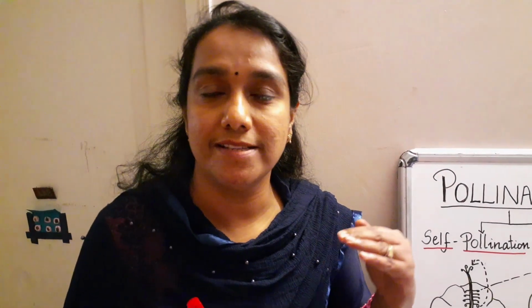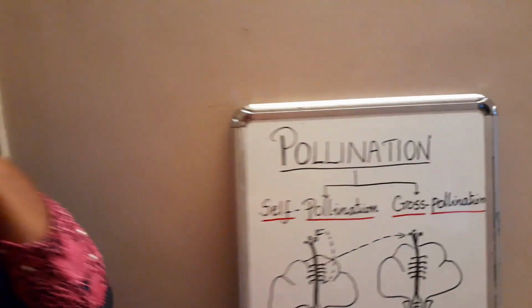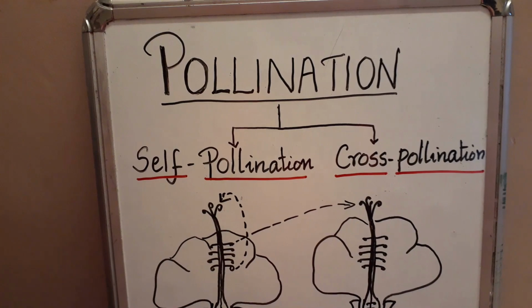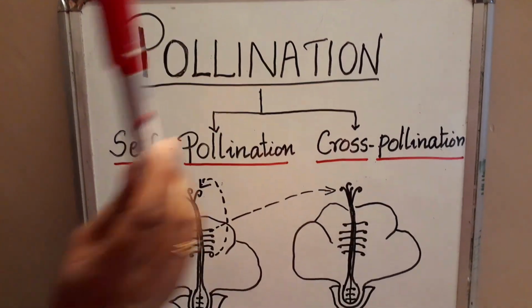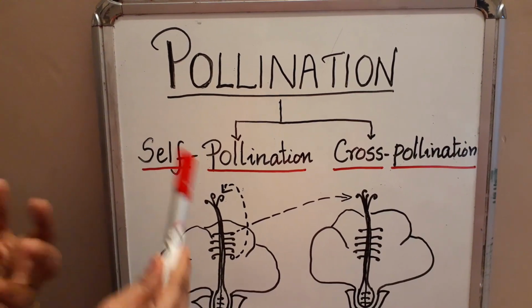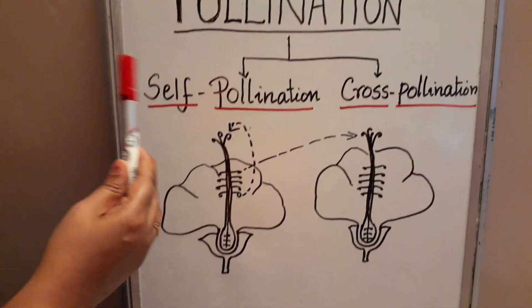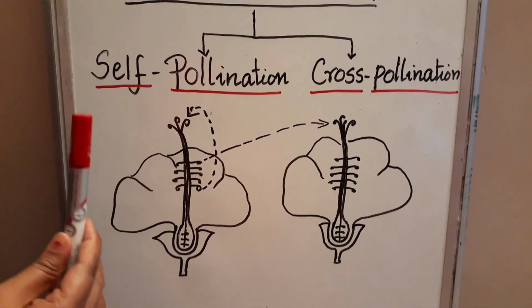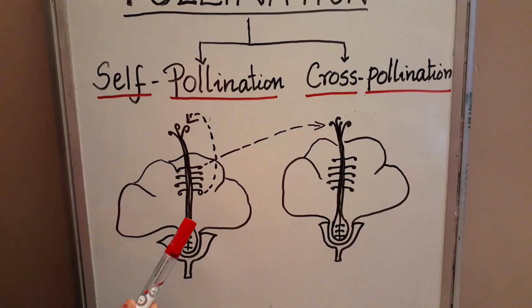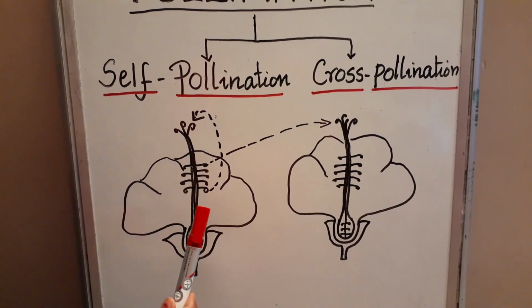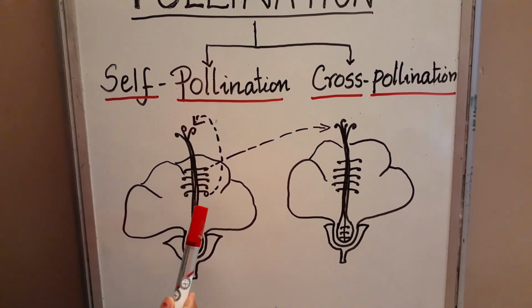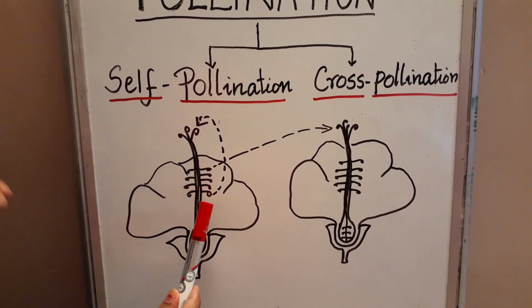There are two types of pollination: one is self-pollination and one is cross-pollination. So pollination is divided into two, self-pollination and cross-pollination. Self means by itself, that flower only. So the transfer of the pollen grains. Pollen grains we can see here. Pollen grains are seen inside the anther, inside the male reproductive part.